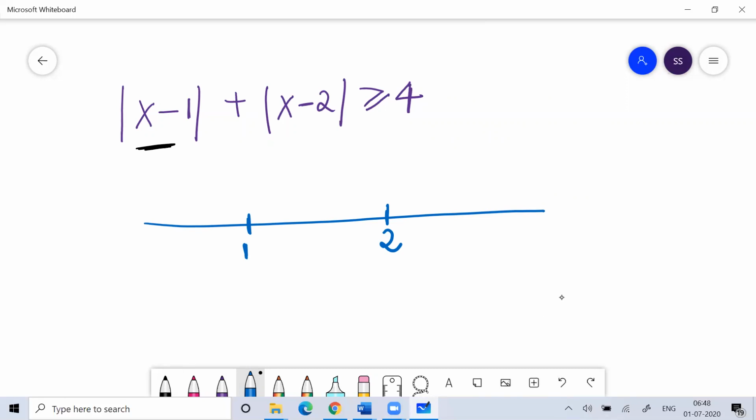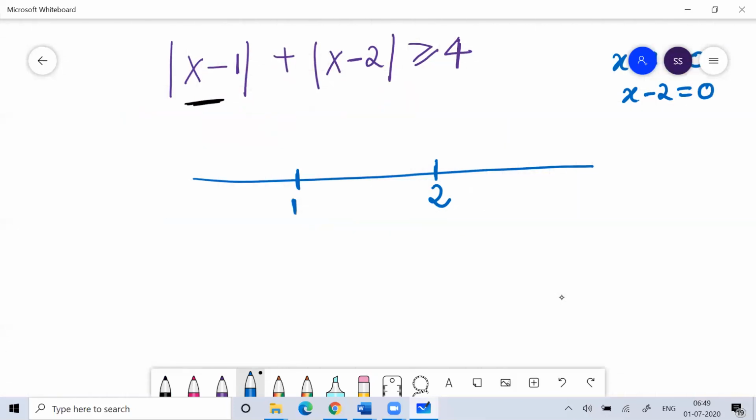So what I did, I just used these corner points. I put x minus 1 equal to 0 and found the corner point. Similarly, I put x minus 2 equal to 0 and determined the value of x. So like this, I can find the acceptable value of x.